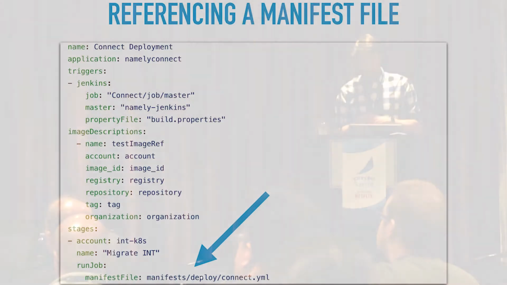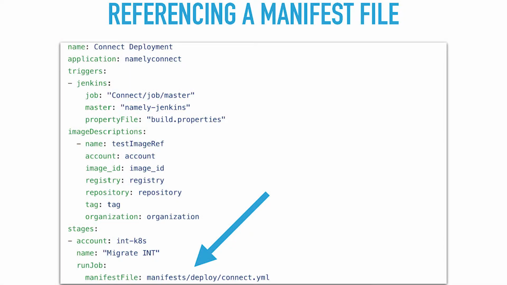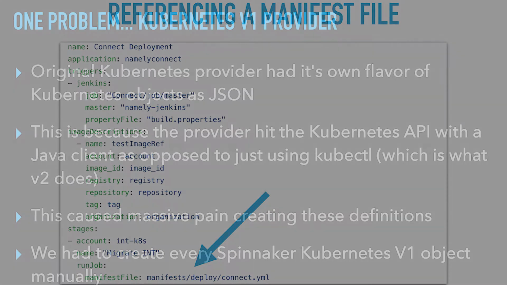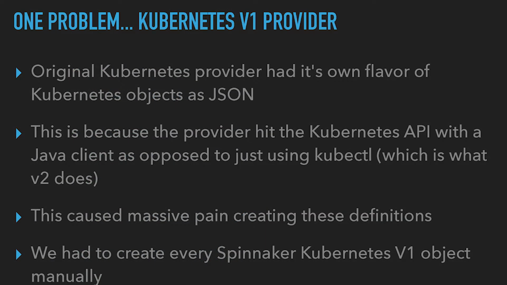So that was what we did. We actually just brought down all of these files and referenced them in our tool. And then we can actually render a pipeline using just that manifest. One problem, though. Who here is using the Kubernetes v1 provider? Few of us. Has anyone switched to the v2 provider? Is anyone using that one? So the people that just raised their hands are much happier than the people that previously raised their hands.